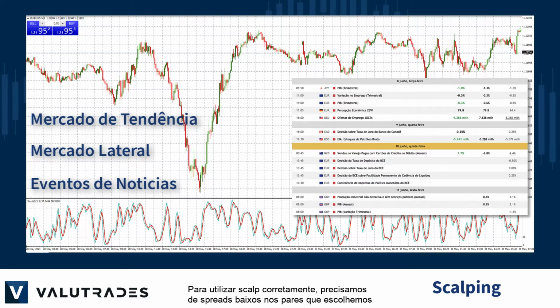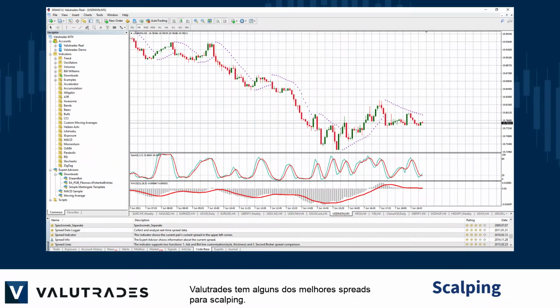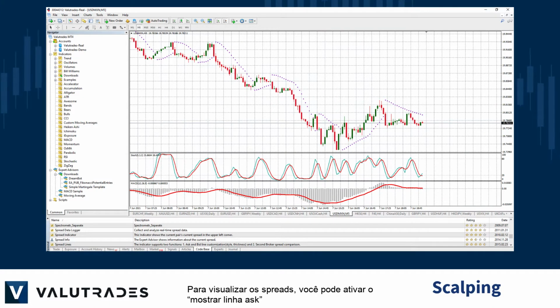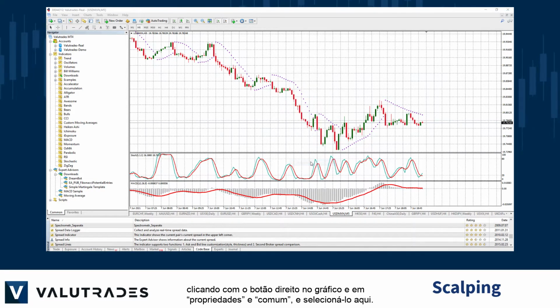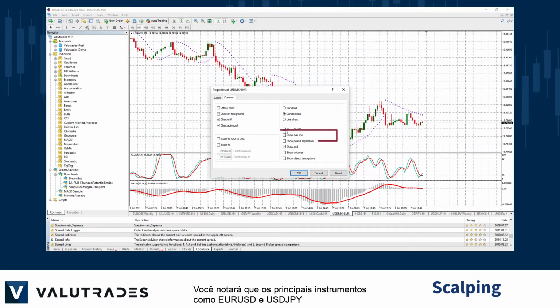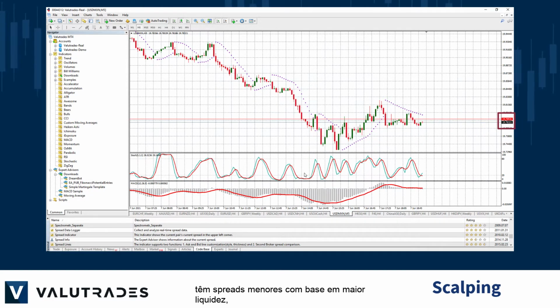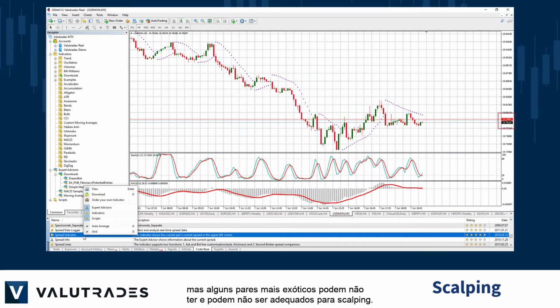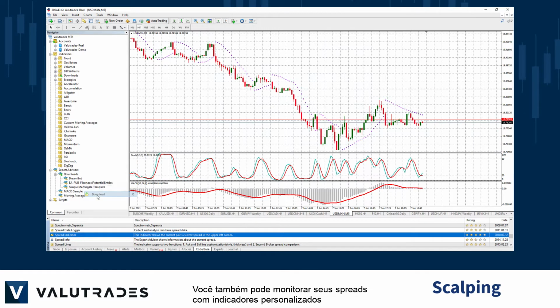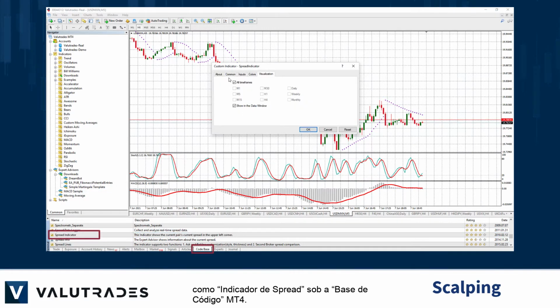To scalp properly, we need low spreads on the pairs that we choose, and Value Trades has some of the best spreads around for scalping. To visually view the spreads, you can turn on the Show Ask line by right-clicking on the chart and under Properties and Common, select it here. You will note that major instruments like Euro-Dollar and Dollar-Yen have lower spreads based on higher liquidity, but some more exotic pairs may not and may not be suitable for scalping. You may also monitor your spreads with a custom indicator like Spread Indicator under the MT4 codebase.